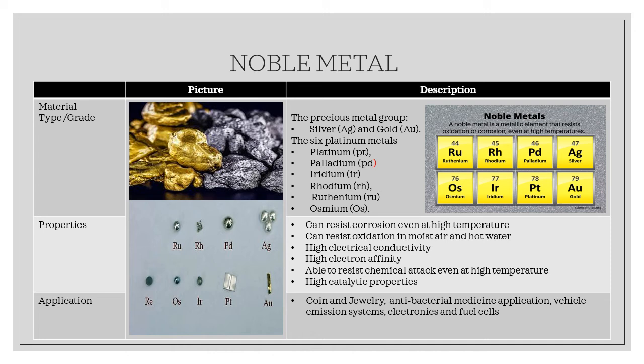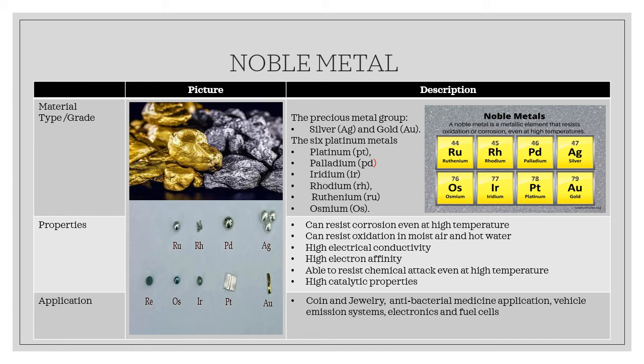Another type of metal is noble metal. It is actually alloy that can resist higher corrosion and oxidation even at elevated temperature. Types of noble metal are the first one, precious metal, which is argentum, or known as silver, and aurum, which is known as gold. And there are 6 platinum metal, which is platinum, palladium, iridium, rhodium, ruthenium, and osmium.